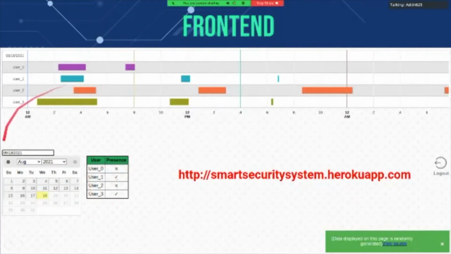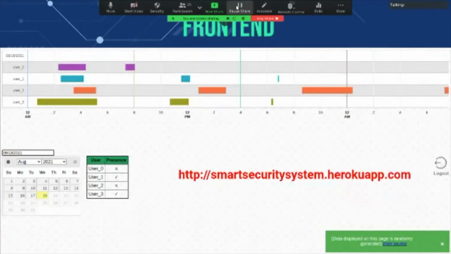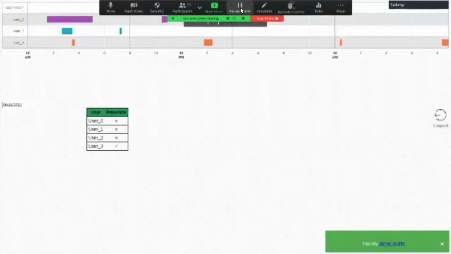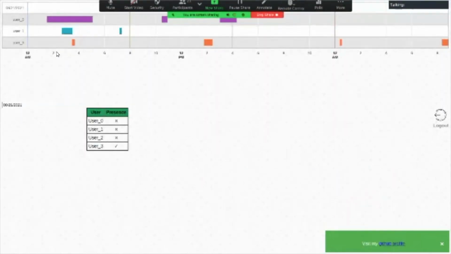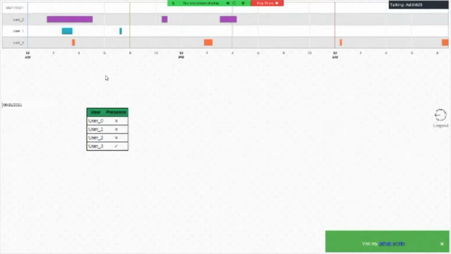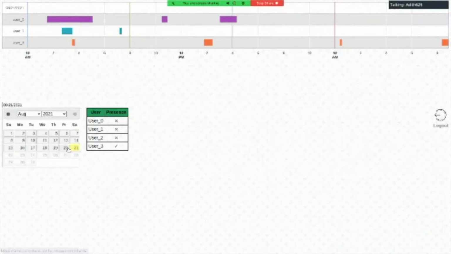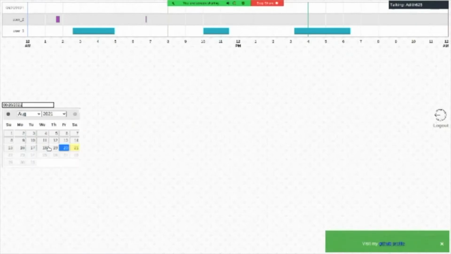For the front end, let us have a live demo of how it looks. So this is the website that I have hosted on Heroku. Since I didn't have any data to upload, it also has a Python program that will automatically generate some random data. So if I click on some other day, for example, it is just going to refresh and use a different data set.